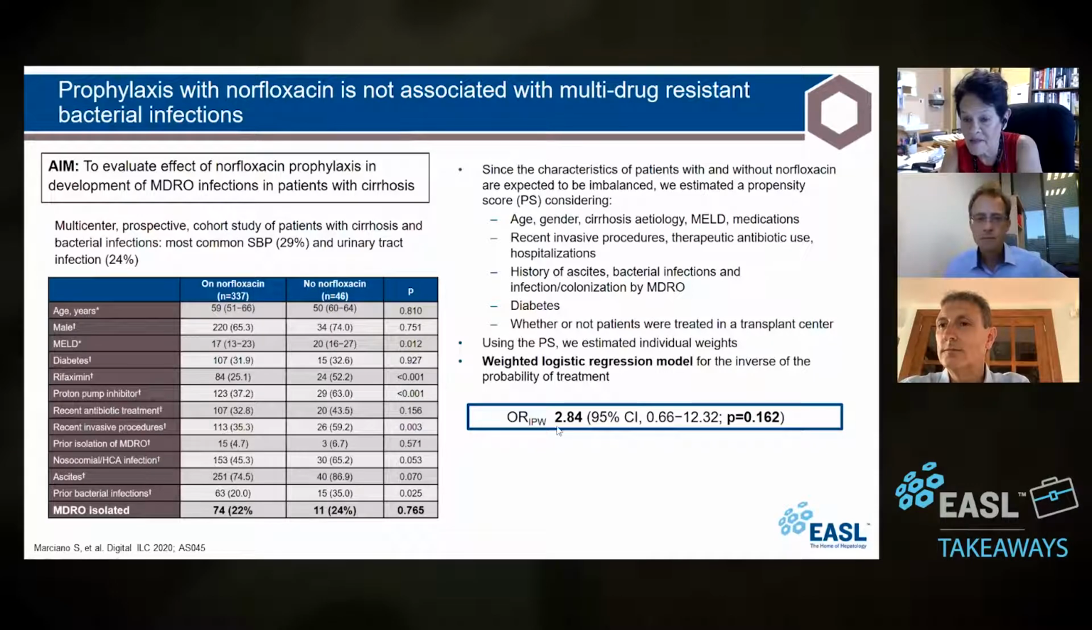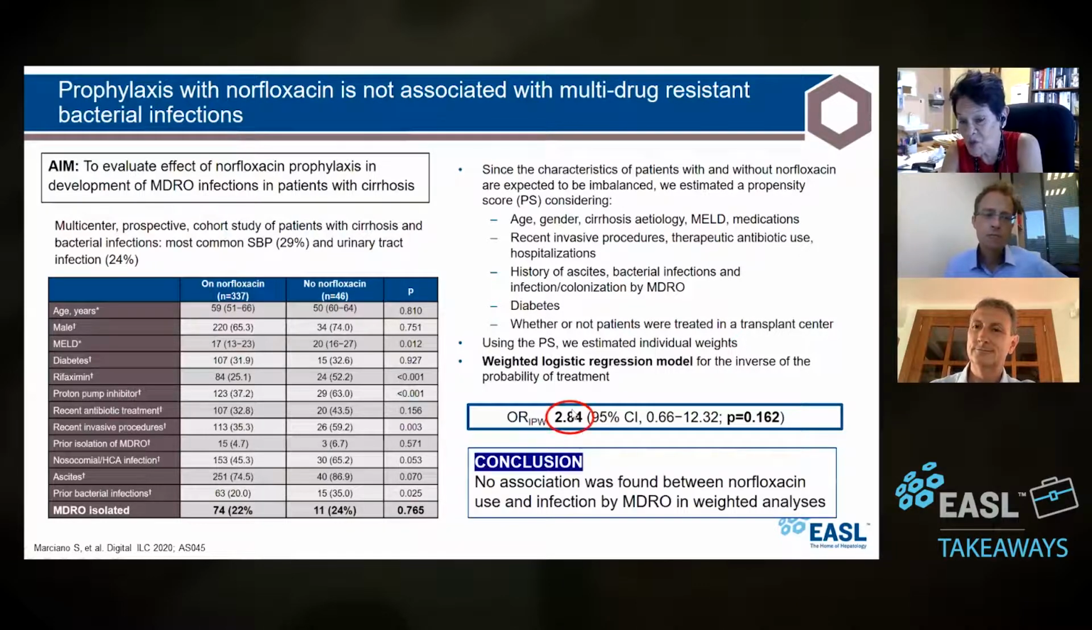The bottom line, the odds ratio was not significant, but the odds ratio was 2.8, meaning you have more MDRO with norfloxacin, but the confidence intervals were huge, from 0.6 to 12. So this is an underpowered study, but in a way, you would think that yes, if you look at just the odds ratio, norfloxacin is more likely to create MDRO. But I think that we cannot really conclude a lot with this study.